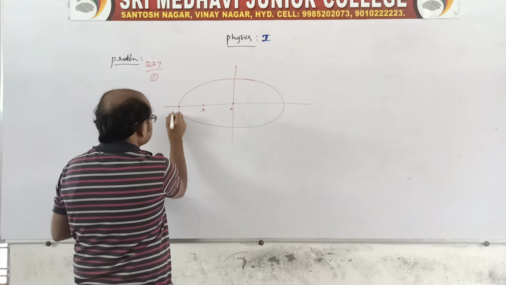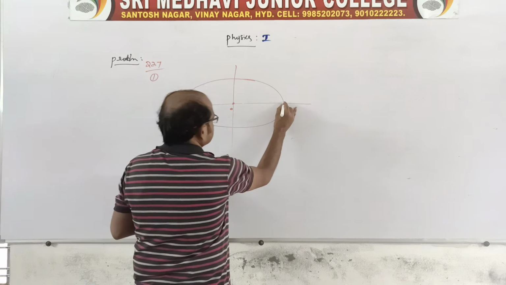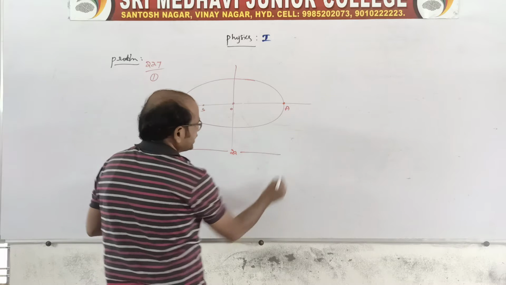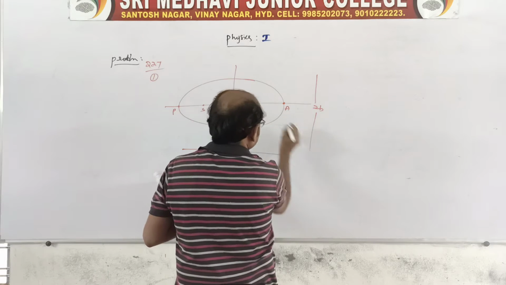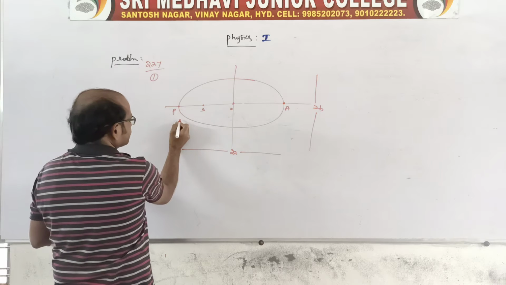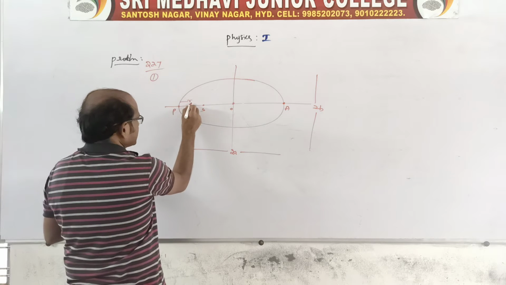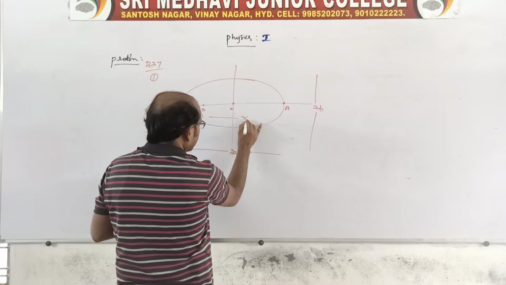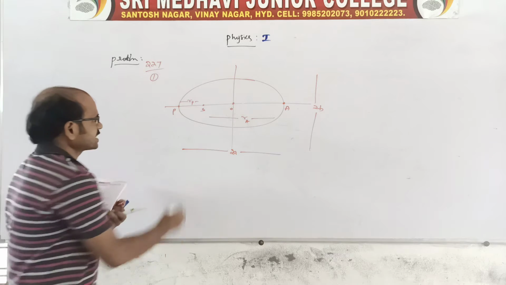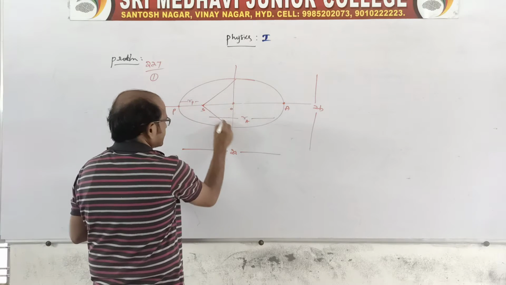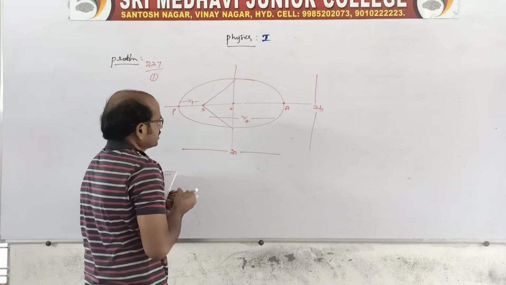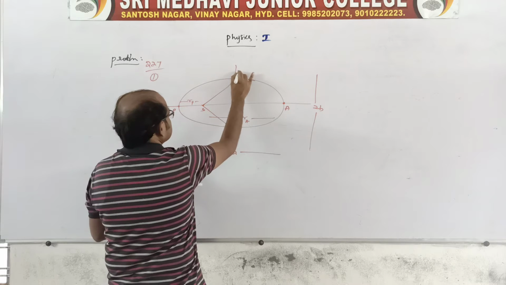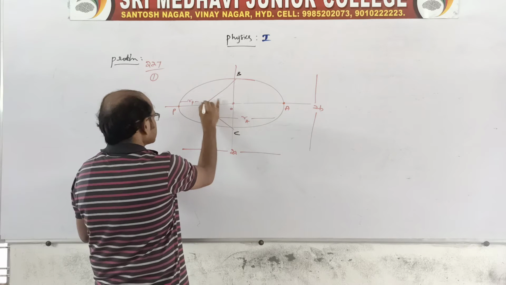This point is P, and this point is A. This distance is 2A and this distance is 2B, and this point is the perihelion. So this distance is the perihelion RP, and this other distance is the apogee, RA. Here the points are given as B and C, because the sun is at this point.